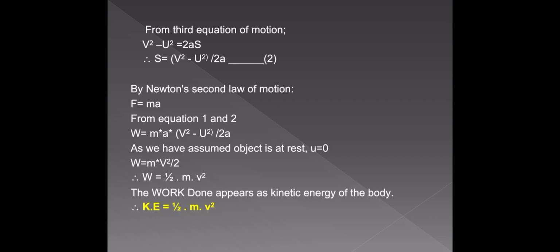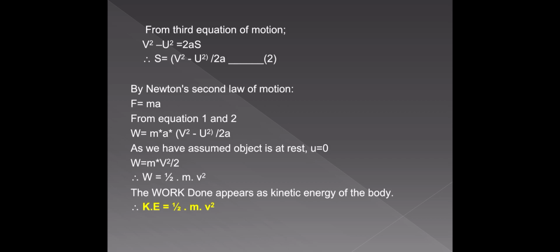But by Newton's second law of motion, F is equal to ma. From equation 1 and 2 we have, what is equation 1? W is equal to Fs. What is F? ma. Ma into what is s? v square minus u square by 2a. So in this case, a and a get cancelled, and the initial velocity is equal to 0. After substituting, we remain with W is equal to mv square by 2. That means the work done on the body is half into m into v square, where m is the mass of the object, v is the velocity of the object.